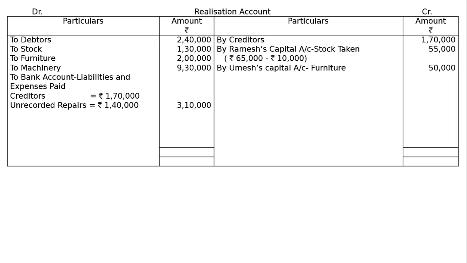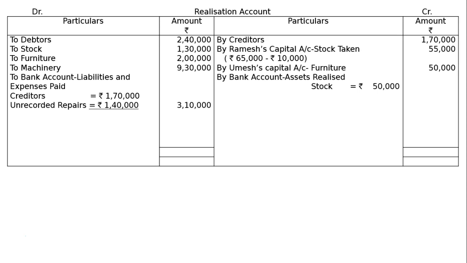Then credit side, by bank account, asset realized. For realization of assets, we will have to write down stock 50,000. It is written in the A part. Ramesh took over 50% of the stock at rupees 10,000 less than book value. The remaining stock was sold at a loss of rupees 15,000. Hence, rupees 1,30,000 is the total value of stock, and 50,000 less, 65,000 less 15,000. That is stock rupees 50,000.